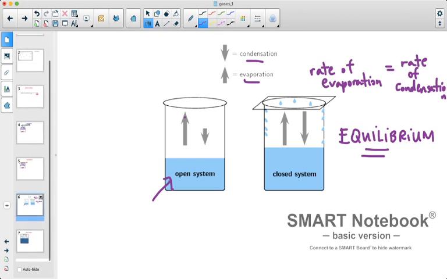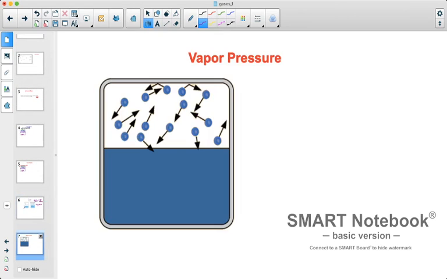Now finally, we have one last term to introduce, and that happens to be vapor pressure. In a closed system, and we're going to talk about a closed system, eventually all of these vapor particles are sitting on the surface of the liquid. And this vapor has the same properties of any gas that we talked about. They're going to be constantly in motion. They're going to be constantly randomly moving around all the time.